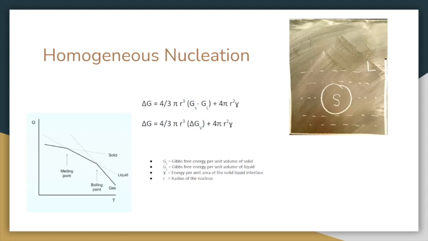For our second term, we need to consider the surface energy, and that's why we have introduced the gamma term, which you can see is the energy per unit area of the solid-liquid interface. Combining these two, we have an equation for the change in free energy. So essentially what the math tells us is that at temperatures below the freezing point, it takes less energy to be a solid than it does to be a liquid.